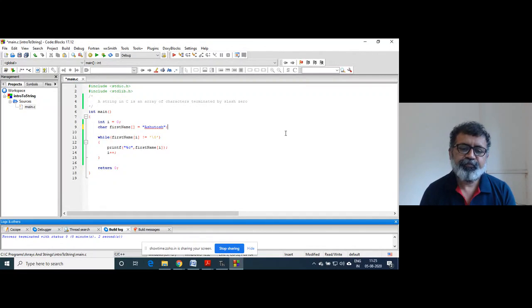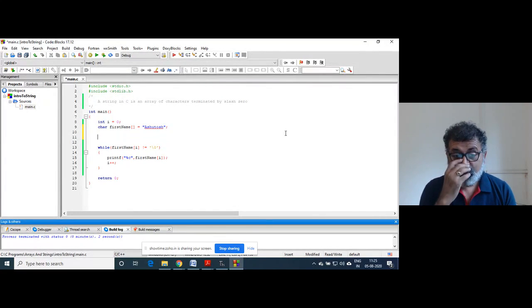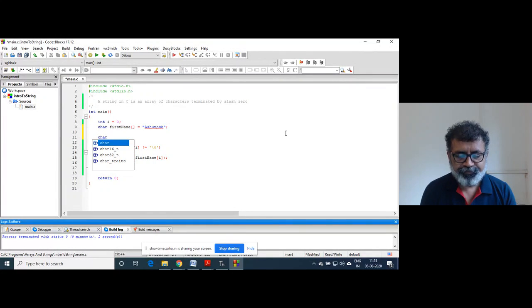And I can print this. I will declare one character pointer, char star ptr, and I will initialize this pointer to the string. Observe this carefully.